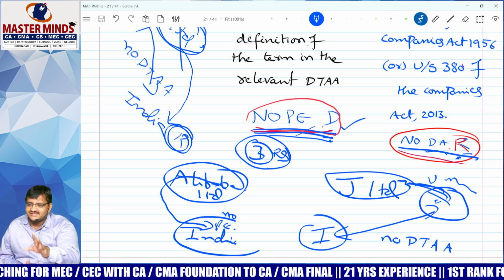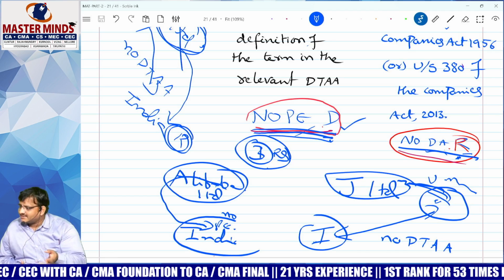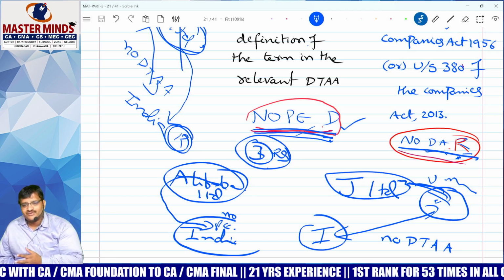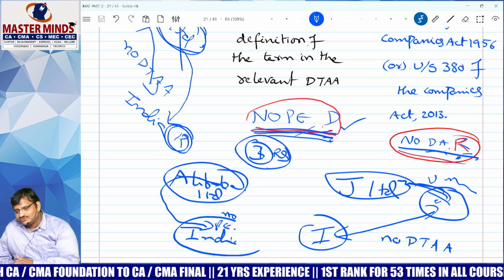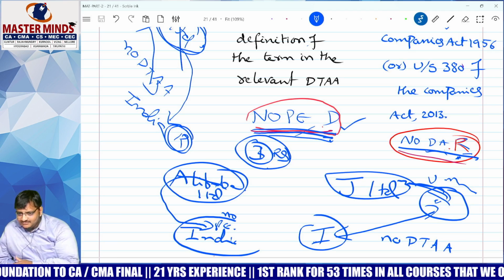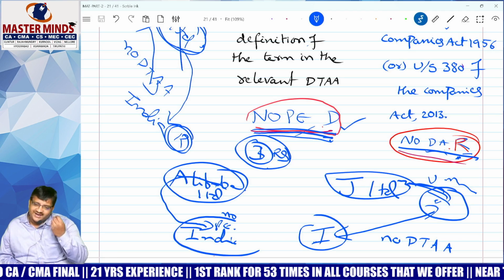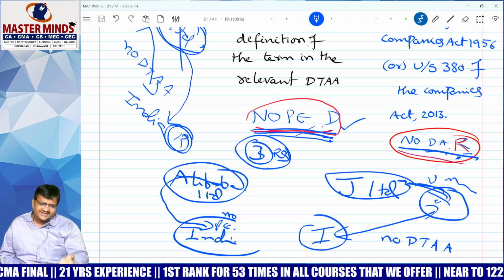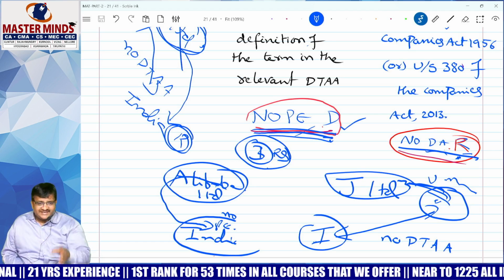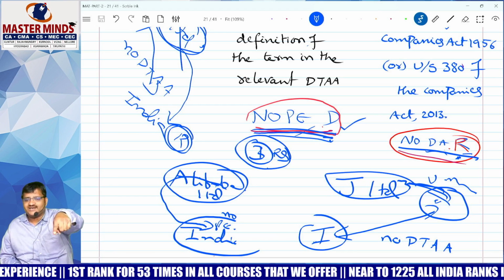You have not registered for the CMA institute exams. You have not taken the registration number for the CMA exam. Can you get exemption in CMA? No. Can you pass the CMA exam? No. Similarly, you are not registered in India. You do not have any operations. You do not have any PE. Also, your country and our country do not have any DTAA. Then are MAT provisions applicable or not applicable?